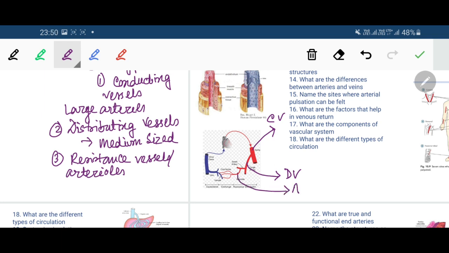These are the arterioles. Number 4 is the exchange vessels, which include the capillaries or sinusoid and the post capillary venule. Number 4, exchange vessels.